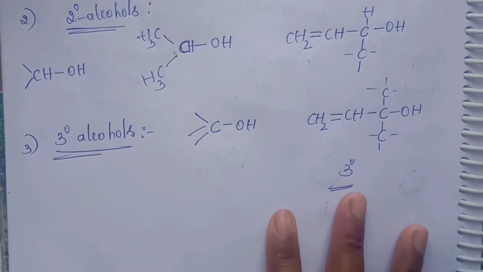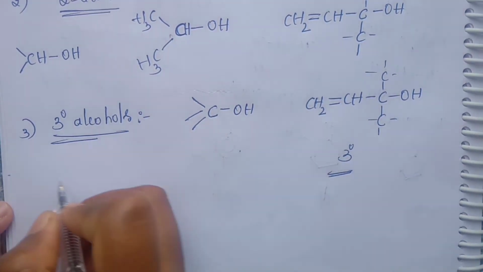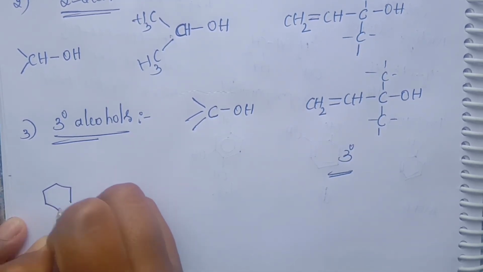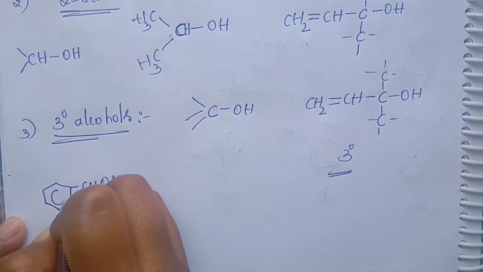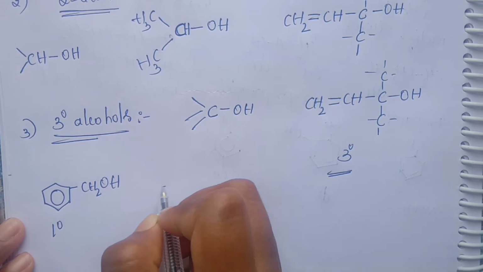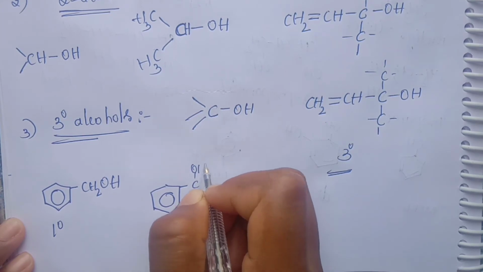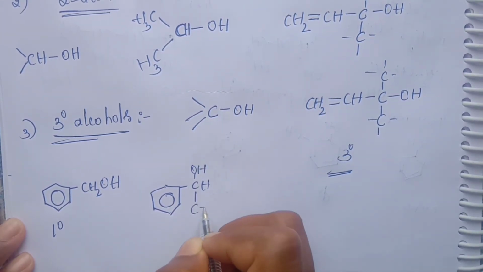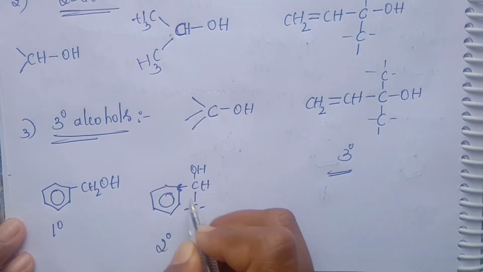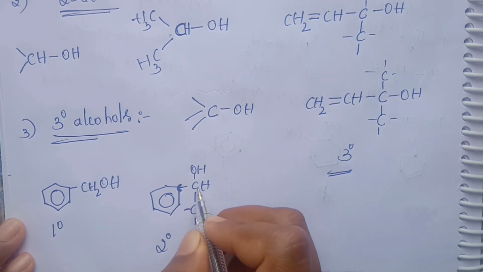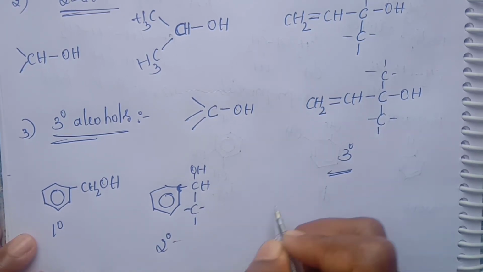Next we move on to some examples of aryl groups. First one will be primary. Aryl means phenyl, CH2OH. This is the primary. Next, benzene ring, CH(OH), then carbon. This is secondary. Here also carbon, here also carbon. The two carbons attach to the one carbon at the alpha position, and then OH will be attached to that carbon. That is called secondary.